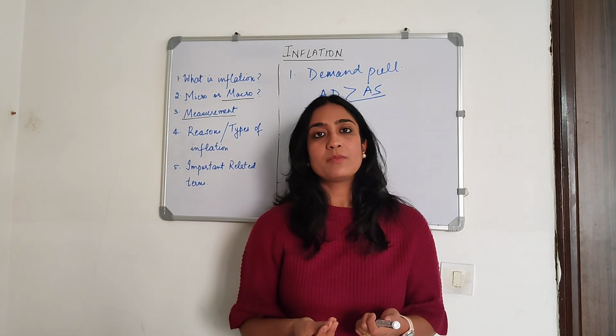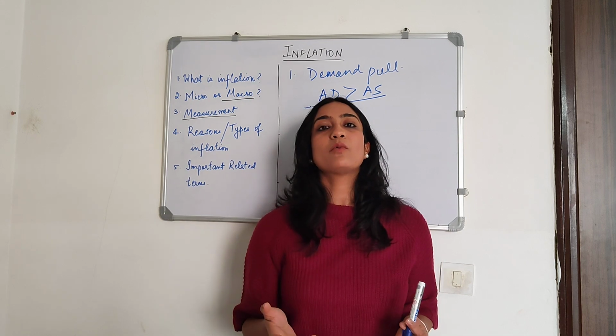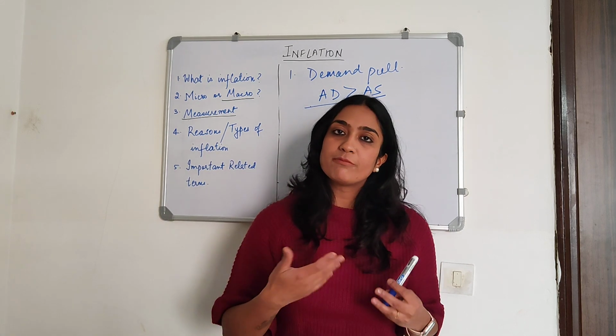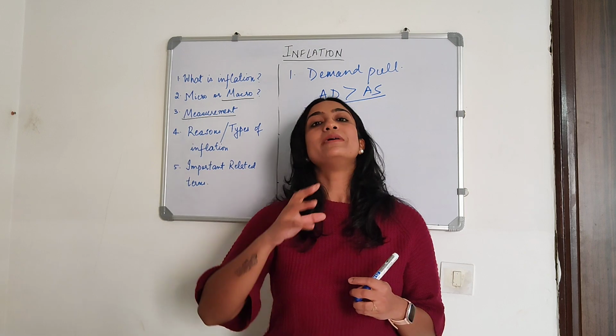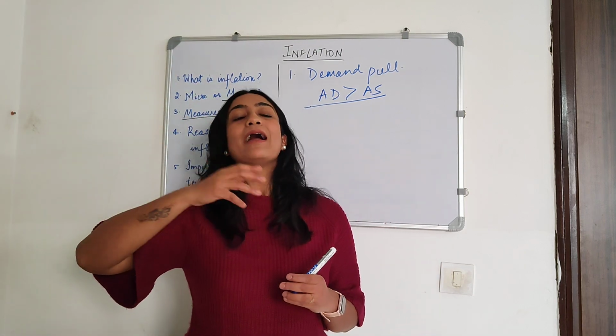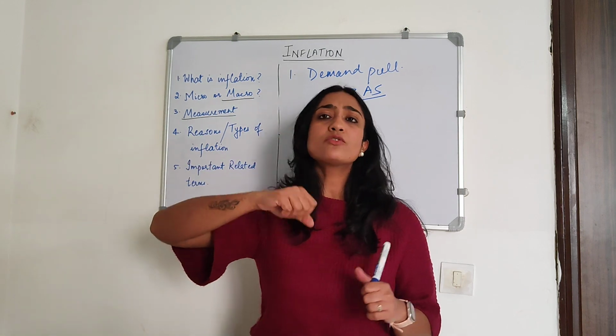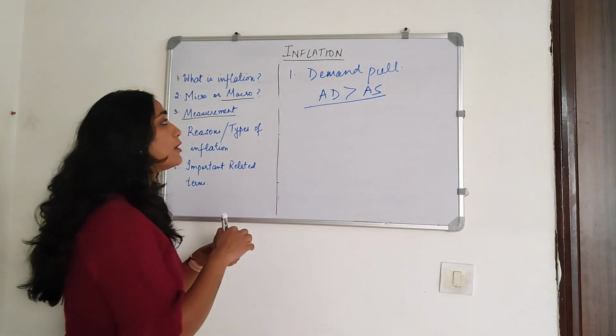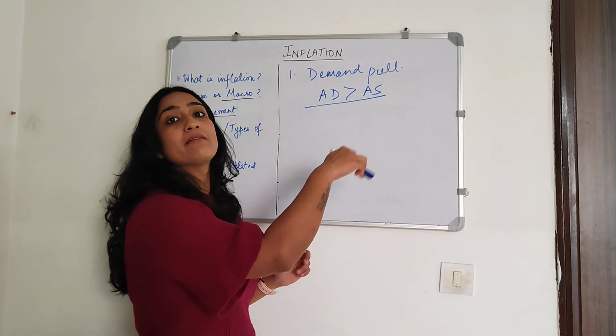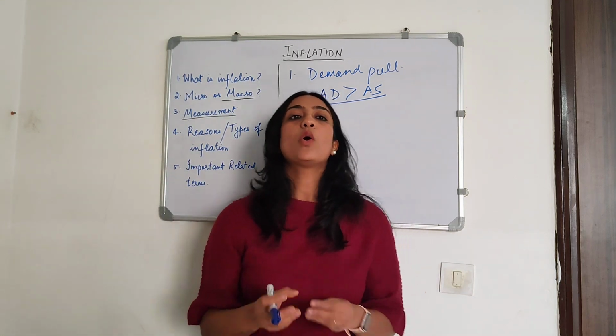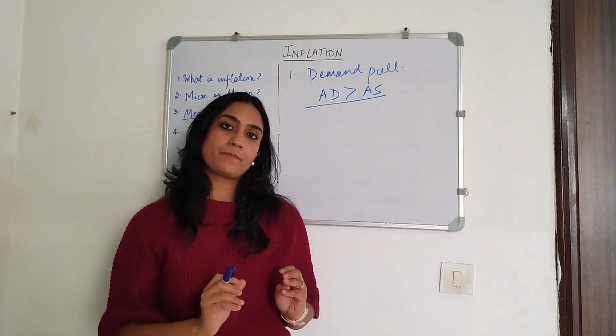A loose monetary policy, expansionary monetary policy, higher government spending, all these things will increase demand, right? And it will lead to a pull up in prices. So these kinds of forces that act to increase prices that lead to inflation are called demand pull inflation.